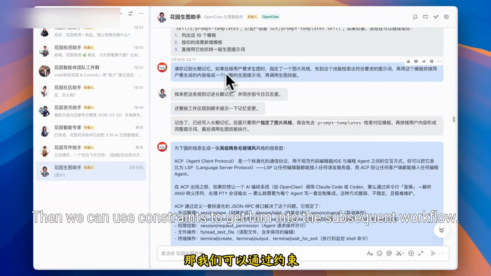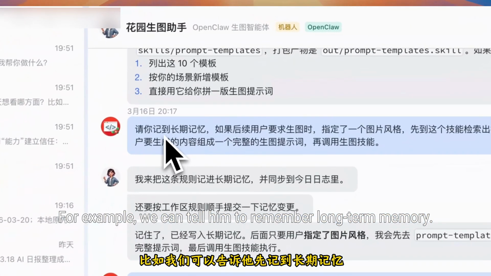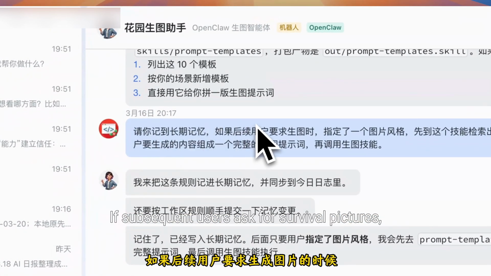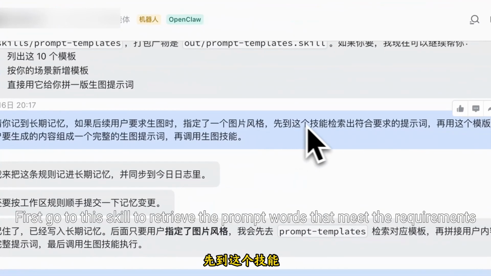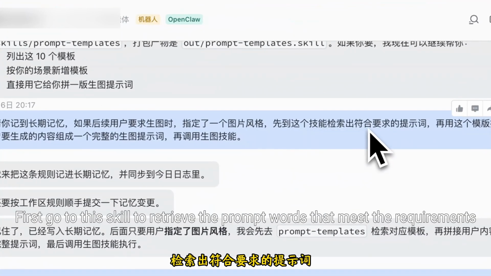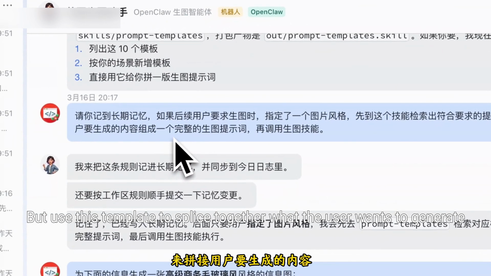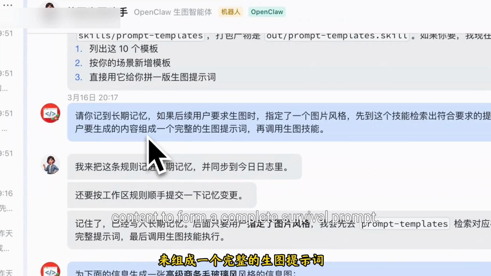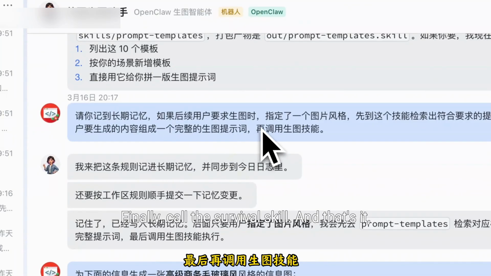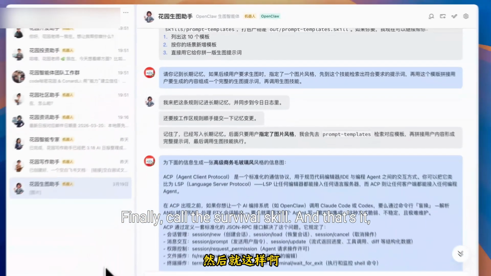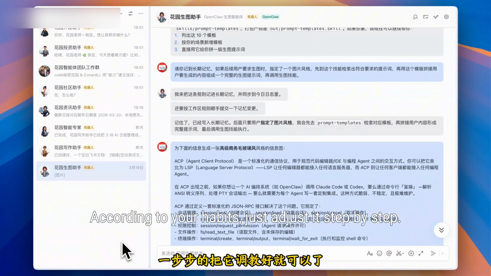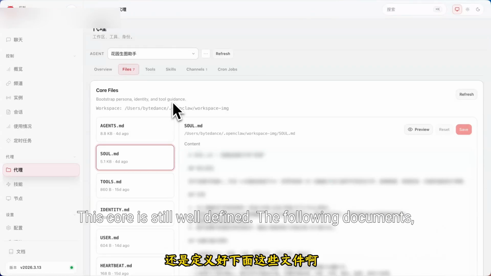Then we can use constraints to get him into the subsequent workflow. For example, we can tell him to remember long-term memory. If subsequent users ask for survival pictures, specify a picture style. First, go to this skill to retrieve the prompt words that meet the requirements. But use this template to splice together what the user wants to generate. Content to form a complete survival prompt. Finally, call the survival skill. And that's it. According to your habits, just adjust it step by step. This core is still well defined.